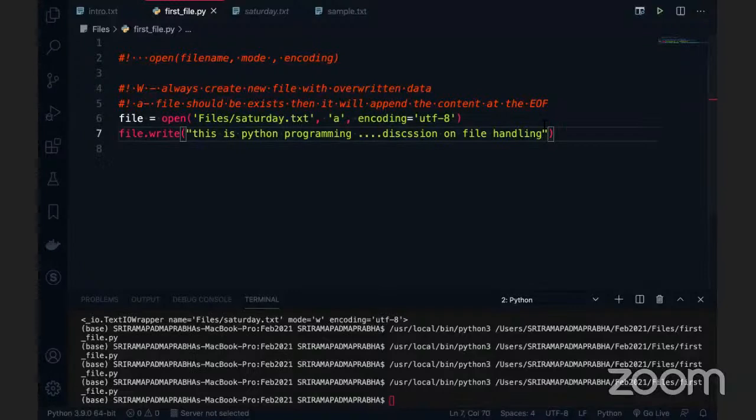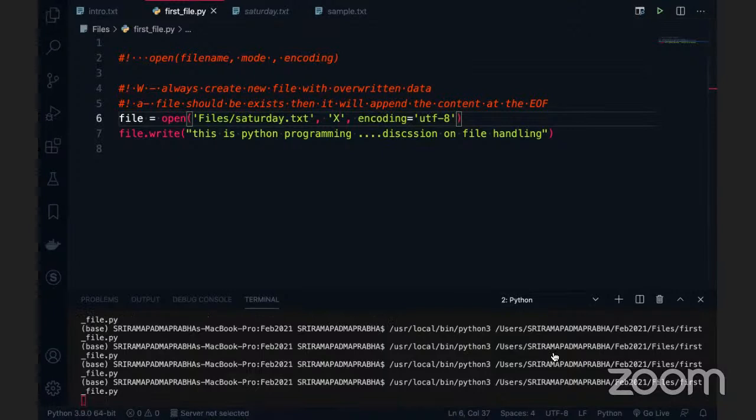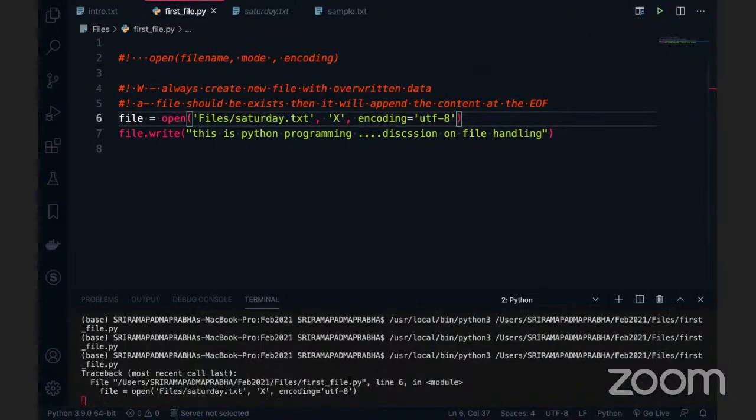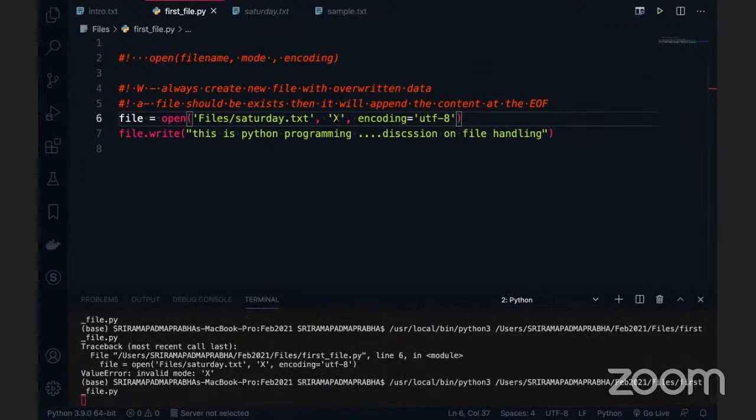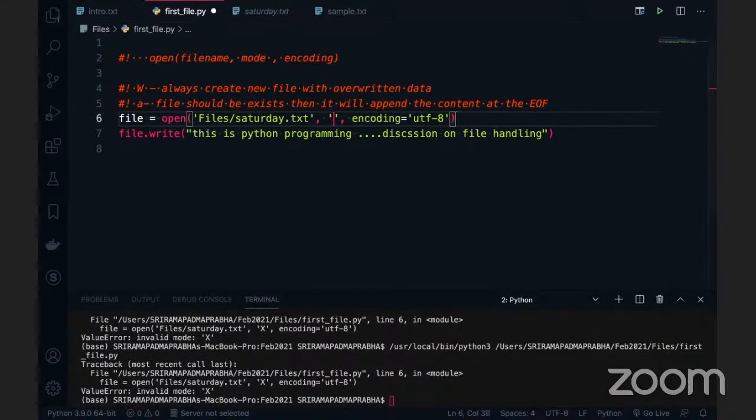Now let me go and explore something called X mode. So what is the X mode? Okay, this is an uppercase letter. If I run this code, what will happen, guys? Simply I'm going to run this file. When I run this code, you see that there is an exception here, invalid mode, because I've given the uppercase letter X. Now I'm giving the small x. Let me execute the code again. So small x is the valid one here, not the uppercase letter.